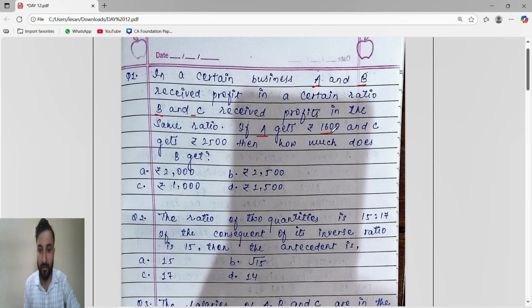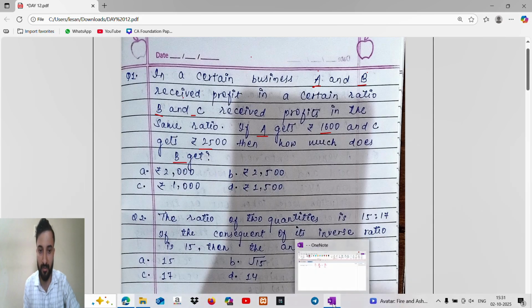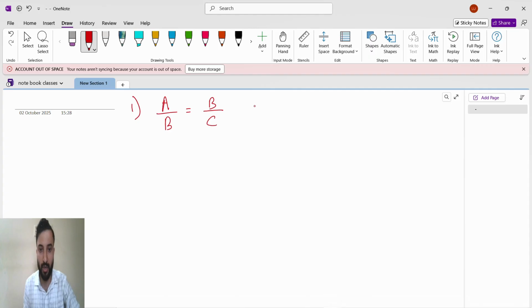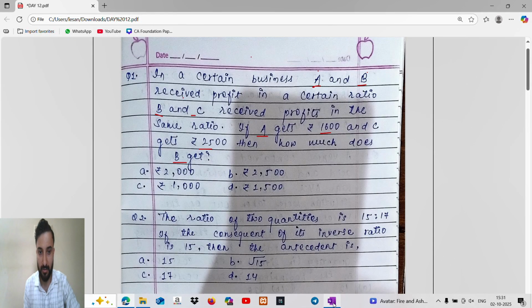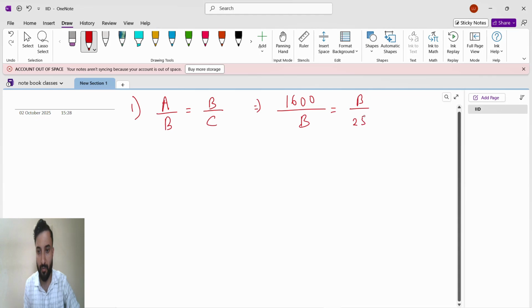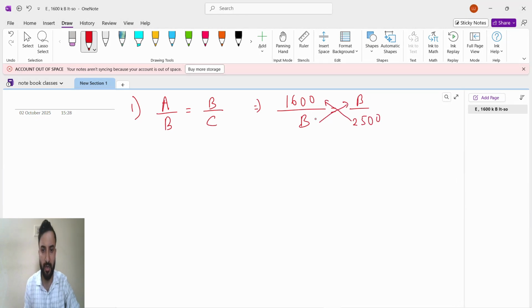If A gets 1600 and C gets 2500, then how much does B get? Very simple. A is 1600, C is 2500. So A will get 1600, B we don't know, equals B divided by C, which is 2500. We have to find B. We do cross multiplication. B into B is B square. B square equals 2500 into 1600.